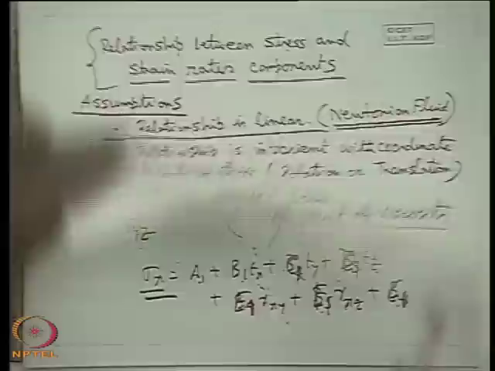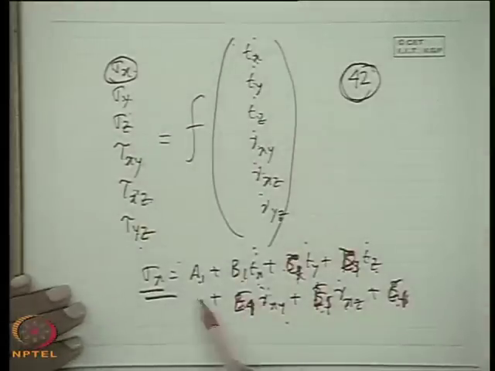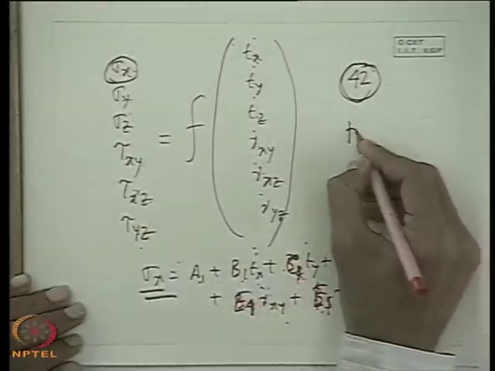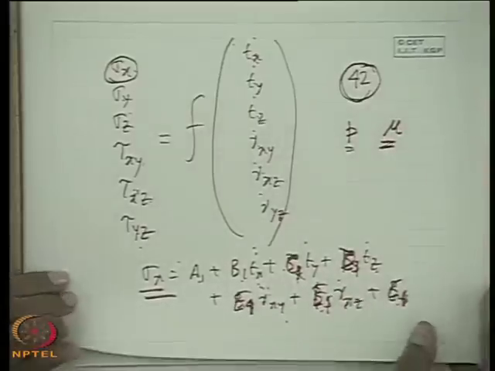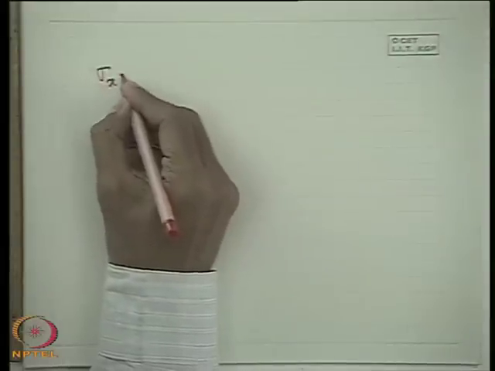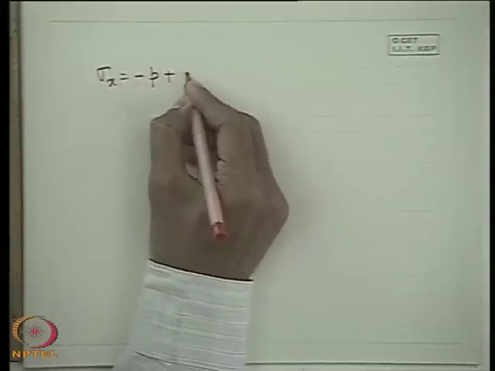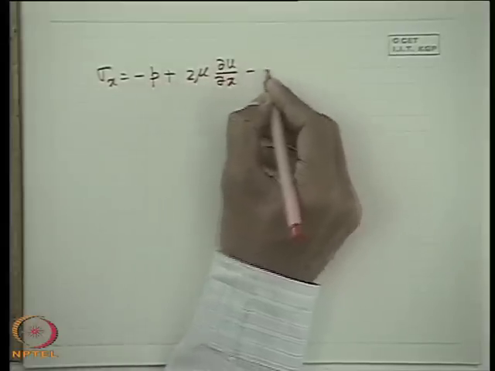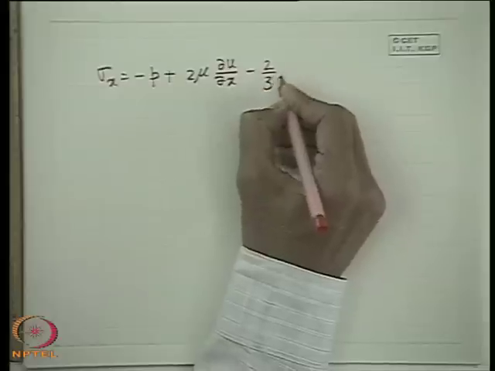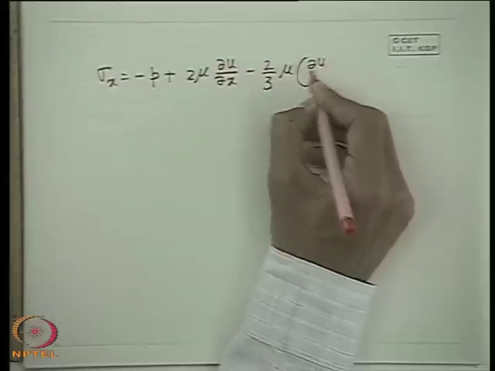This is taken care of if we express the 6 equations ultimately in terms of 2 unknowns. One is p, another is mu. That is beyond the scope of this class. Finally, this relationship is like this: sigma x equals minus p plus 2 mu del u del x minus 2/3 mu into del u del x.